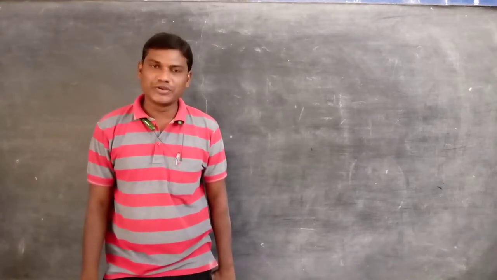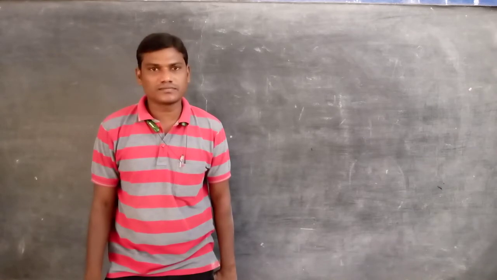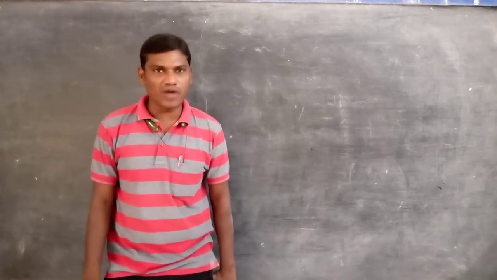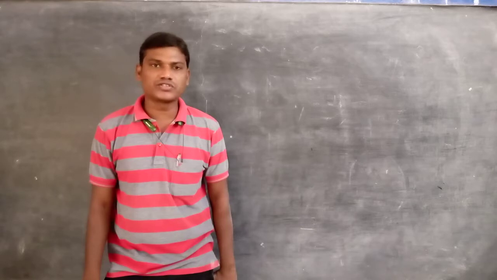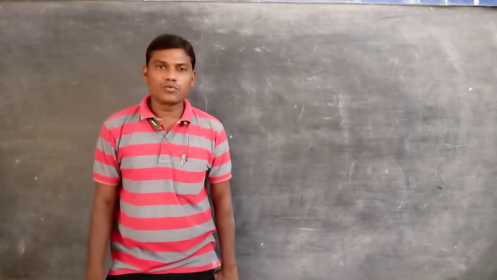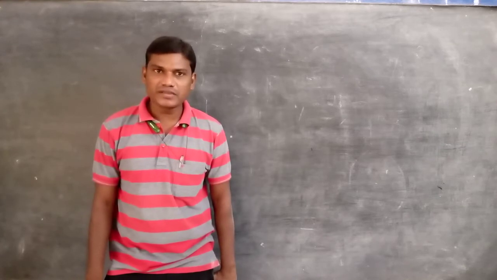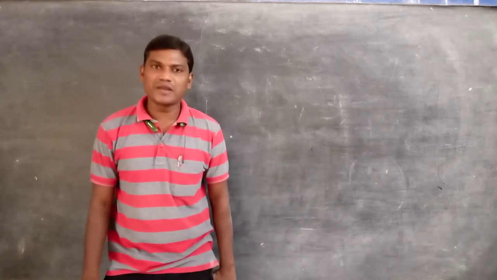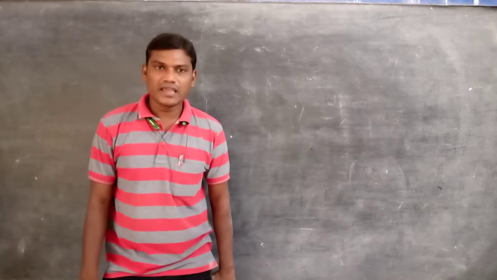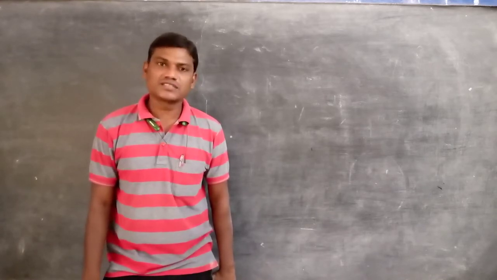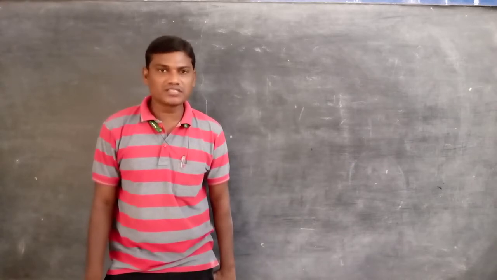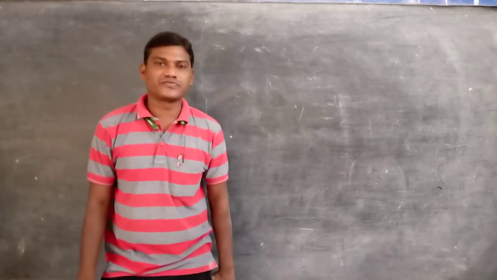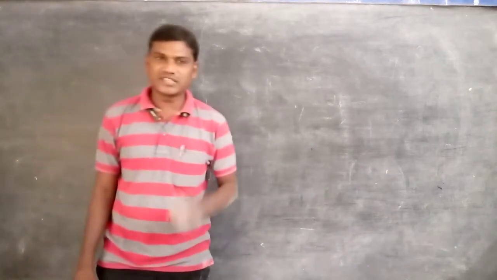Today, in this part video, I would like to explain what an image is, how many types of images will be formed, and what the differences are between real and virtual images. We will also discuss how an image is formed by a plane mirror and what the characteristics of the image formed by a plane mirror are. I will try to cover these topics in this part video from the chapter of reflection of light at plane surfaces. Okay, students, listen.